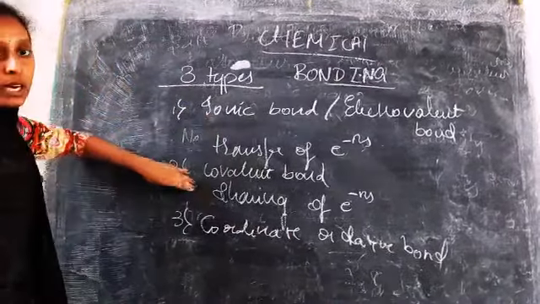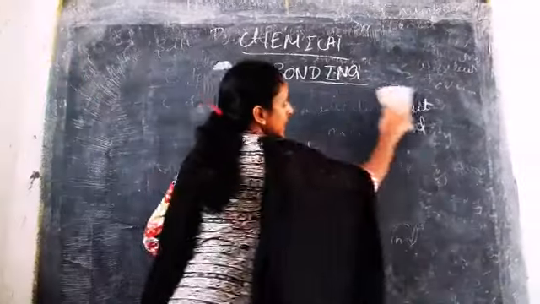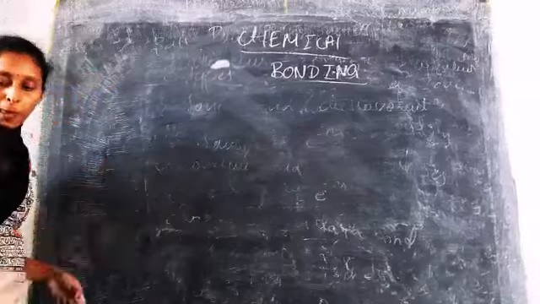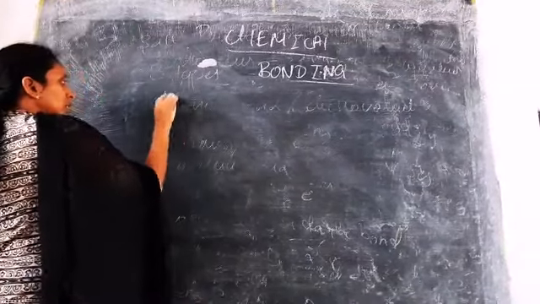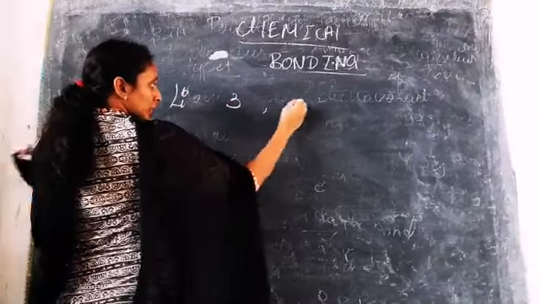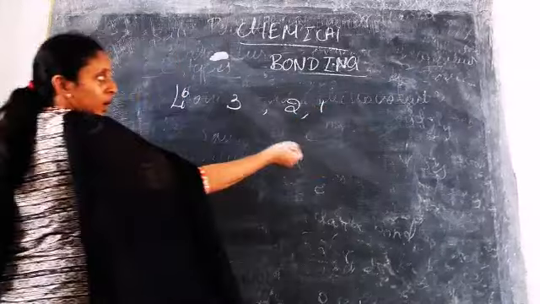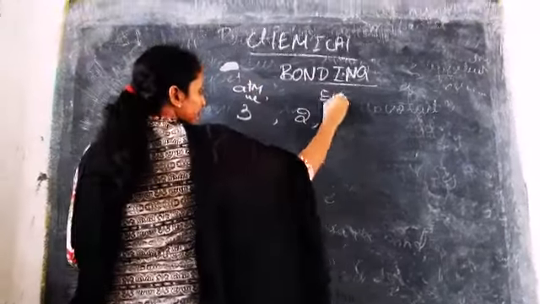Mainly the ionic and covalent bonds play a very important role. Next is Lewis dot structures. For example, if you take lithium, the atomic number of lithium is 3, so the electronic configuration is 2 and 1. This is the atomic number, and this is the electronic configuration.